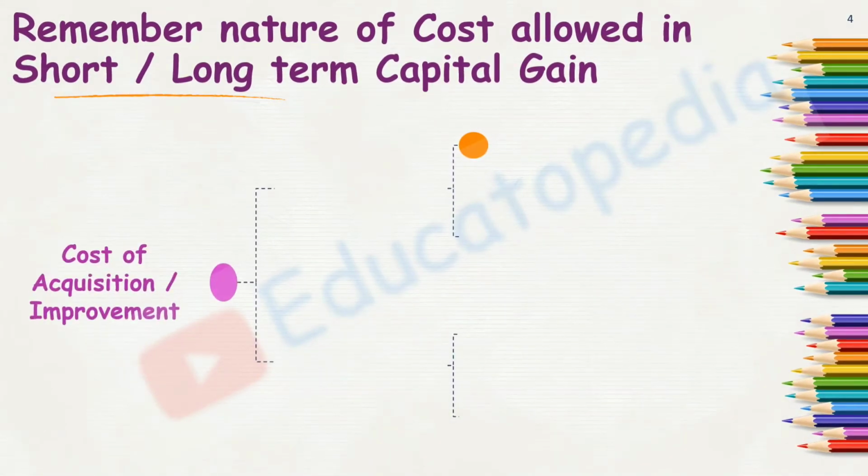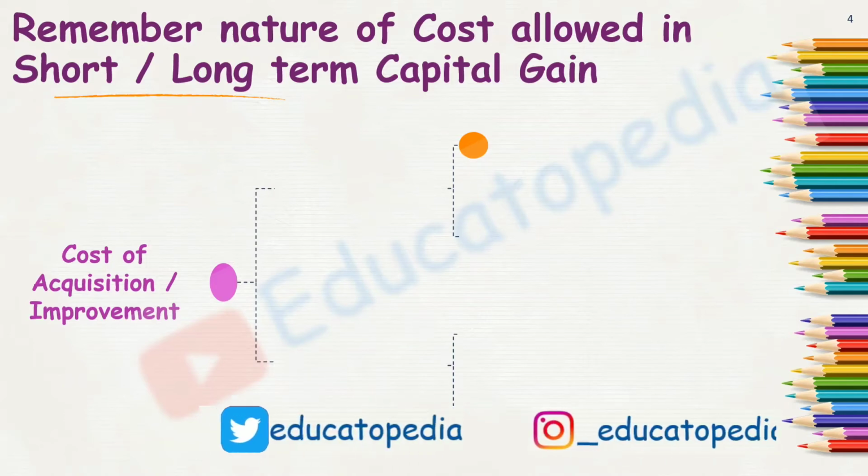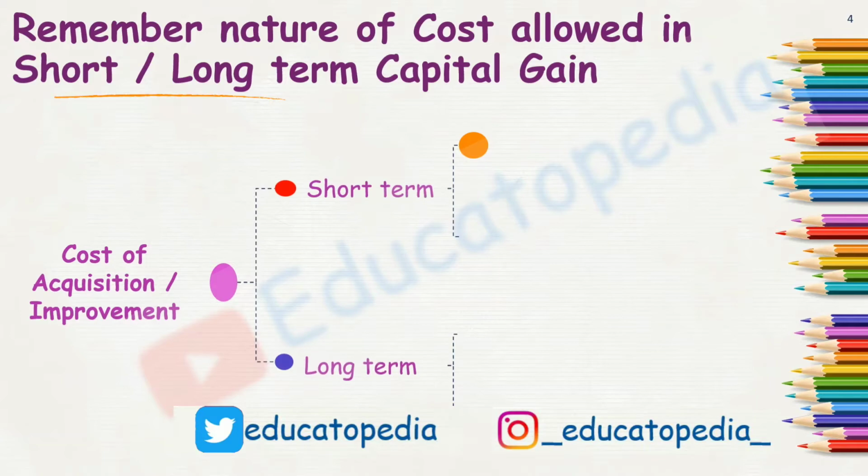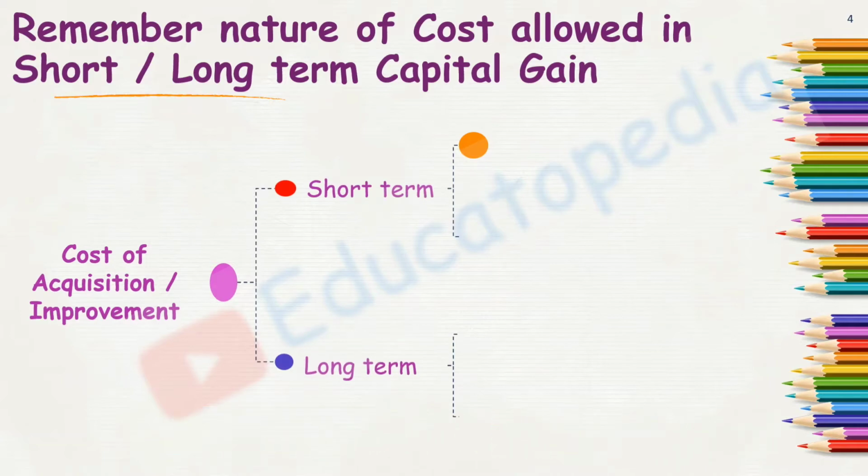What is going to be the nature of cost when the asset is either a short term or long term capital asset? In case of cost of acquisition or improvement, the item of cost has to be classified as short term or long term.